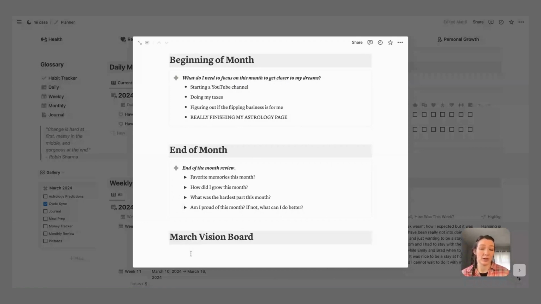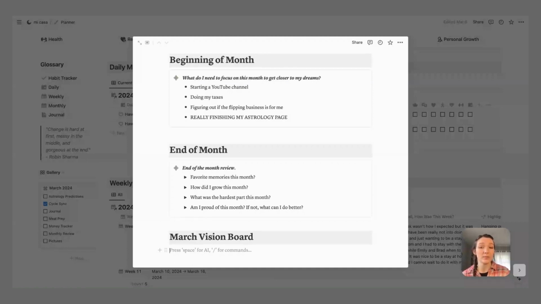And then you can also add a vision board if you want to visually see what goals you're working towards. I don't always do it. I have one for January for a 2024 vision board, but sometimes if I'm feeling creative and I want to make a vision board, I will. Or if I'm feeling like I need to see what I want to work towards, I'll do it and I can just put it in here.